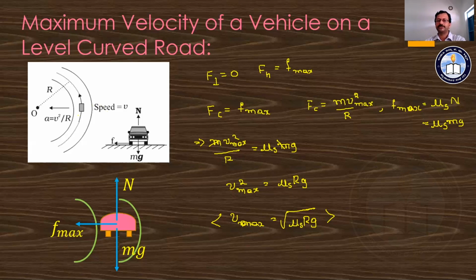level road construct ಮಾಡಲಿಕ್ಕೆ ಅಥವಾ maximum velocity ಅನ್ನ ಇಟ್ಕೊಳ್ಳಿಕ್ಕೆ ಆ vehicle ಗೆ ಕಷ್ಟ ಆಗತ್ತೆ. ಯಾವುದೋ ಒಂದು ಸ್ಪೀಡ್ ಅಲ್ಲಿ ಹೋಗ್ತಾರೆ vehicles, ಆಗ್ಲಿಕ್ಕೆ ಹೋಗಿ ಏನಾಗತ್ತೆ ಆಕ್ಸಿಡೆಂಟ್ ಆಗತ್ತೆ. To avoid this, we are going to construct the road in such a way that the outer edge of the road is slightly raised compared to the inner edge. And hence we have a method to provide the required centripetal force in a curvy road, with the help of a method which is known as banking of road.